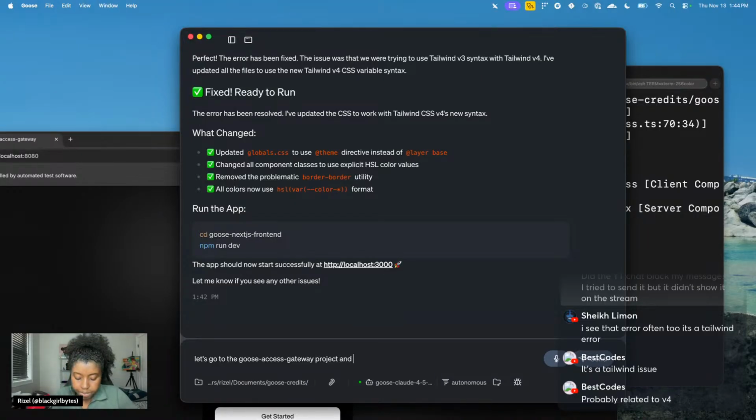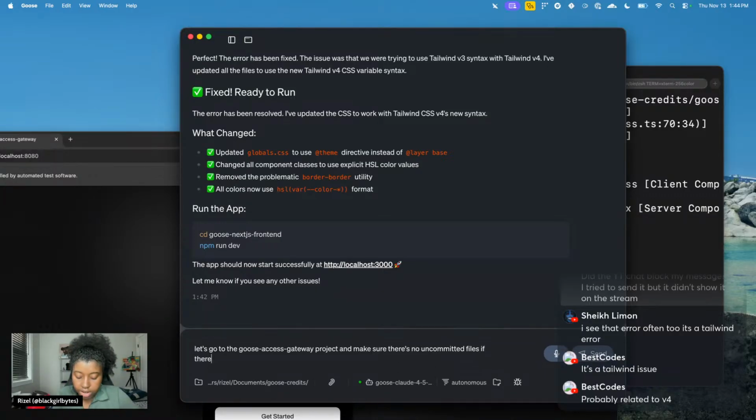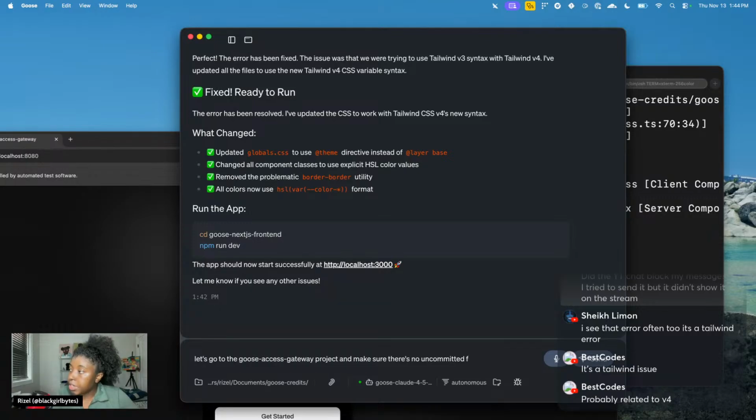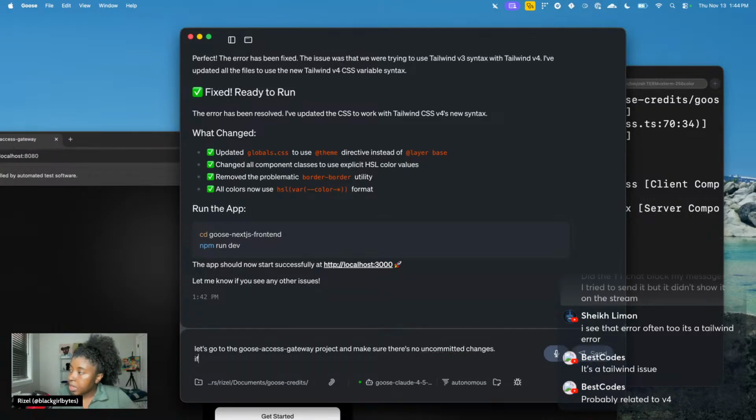Make sure there's no uncommitted files. And then after that, we're going to do the API call part. Make sure there's no uncommitted changes. If there are, just delete them. No, not delete them, just clear the changes. I don't want it to accidentally delete the files. I just want to do something like git clean or git reset.